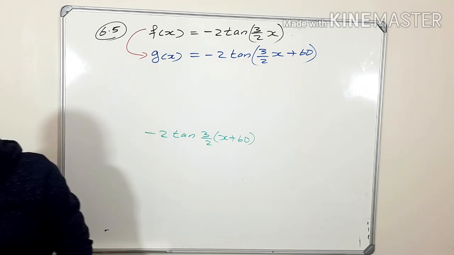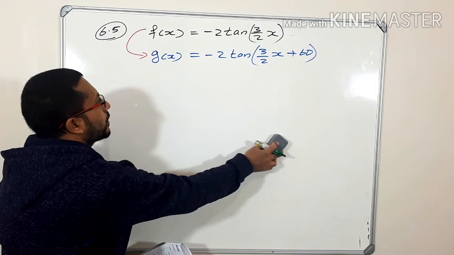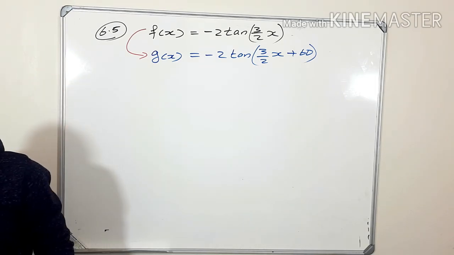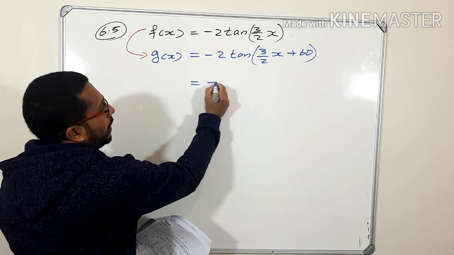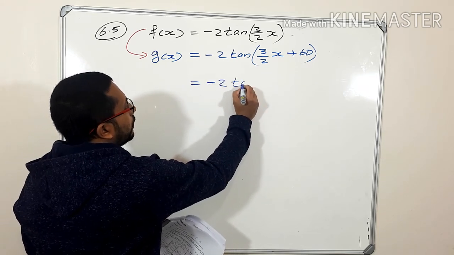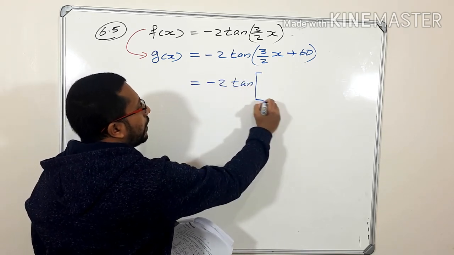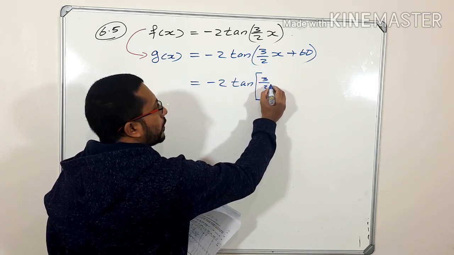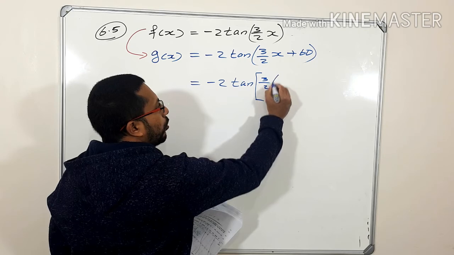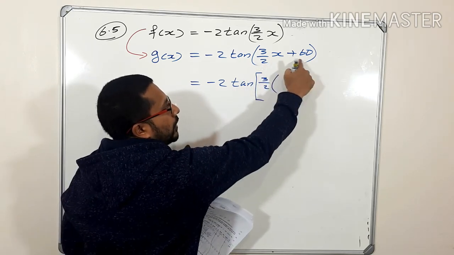So now look at this one. What I am going to do is, here I am going to write like this. This is minus 2 tan. Now here I am going to take 3 over 2 as a common factor from both of these terms.